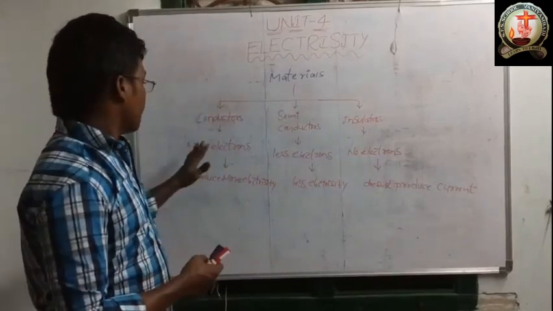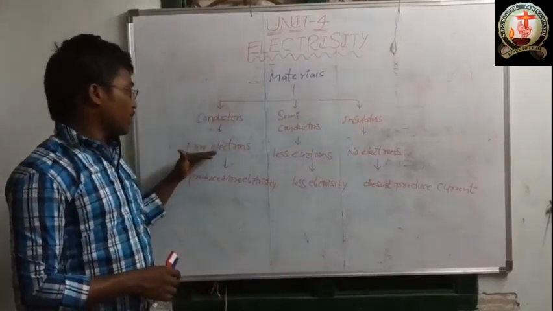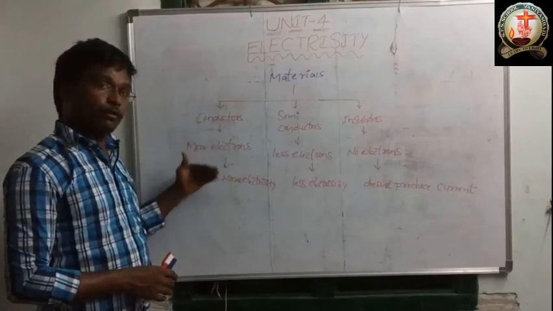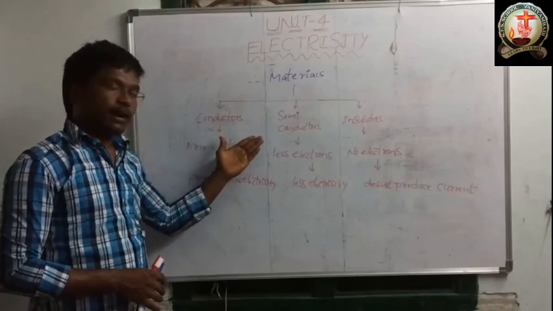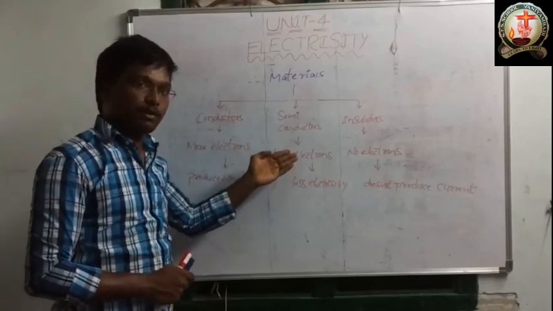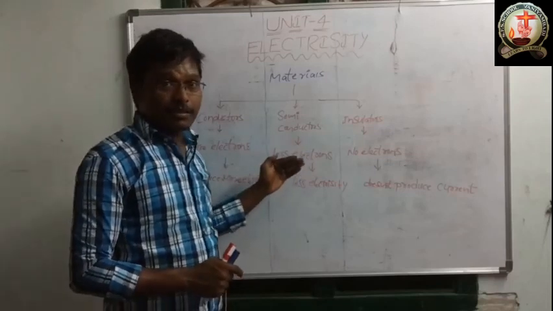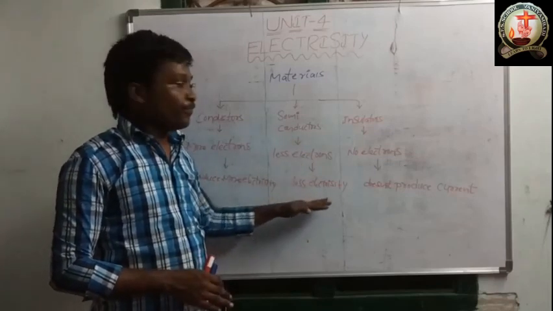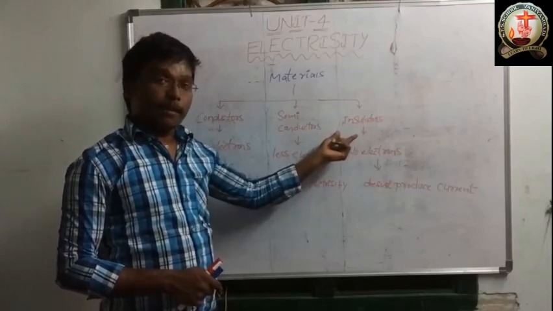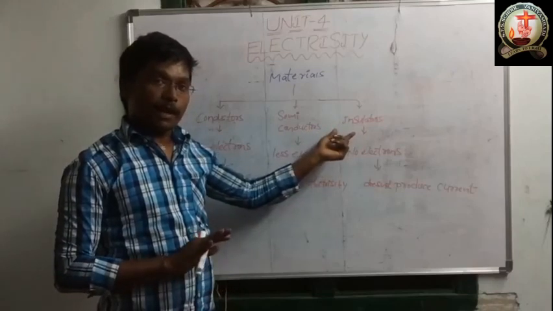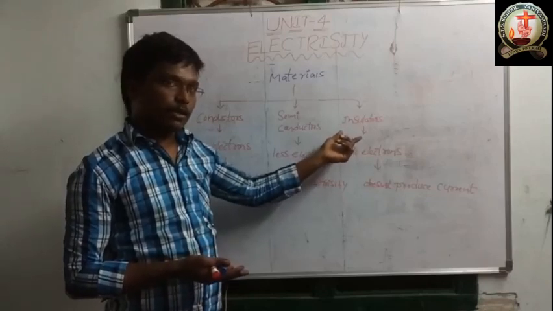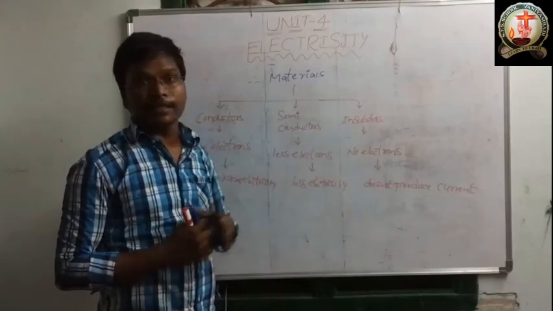So conductors have more electrons, and because of that they produce more electricity. Semiconductors have fewer electrons, so they produce less electricity. Insulators do not have any electrons, so they do not produce electricity.